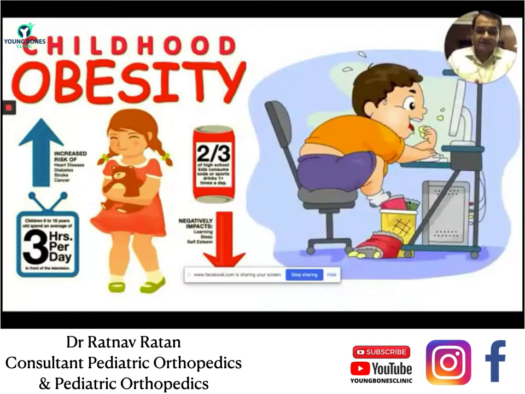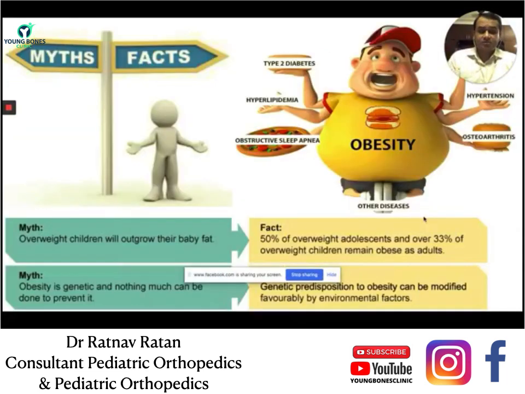So the more the child exercises, the lesser the weight will be, and lesser will be the incidence and the chances of childhood obesity. With the lockdown in place a few months back, all our kids were locked down. There are higher chances of increased screen time. So it's very important to take care of the screen time, of what the child is eating, how much junk the child is eating. Controlling the calorie content is all very important to control childhood obesity, because we all know it leads to multiple problems later on in adulthood.